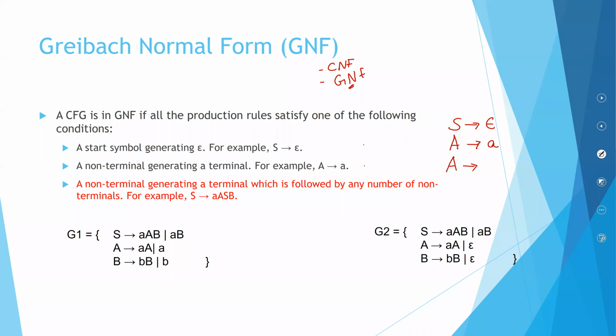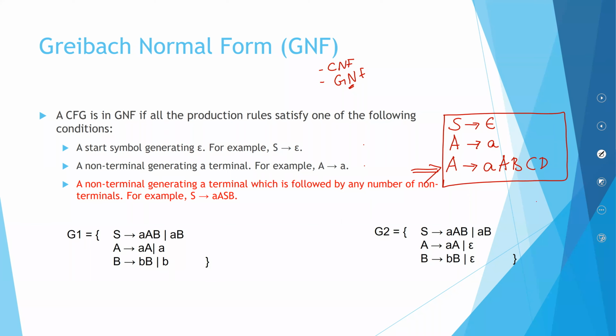A non-terminal should have a terminal in the beginning, followed by any number of non-terminals. So this is the rule for GNF. Only the third rule differs.